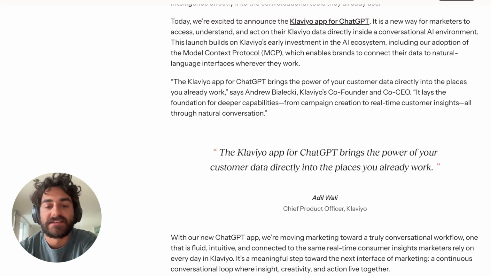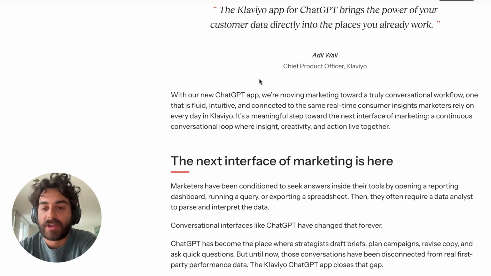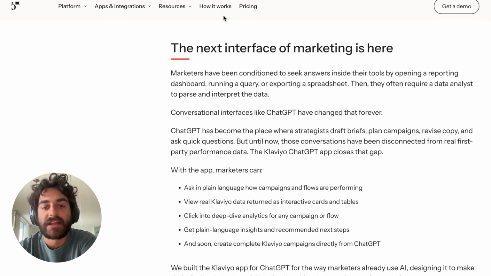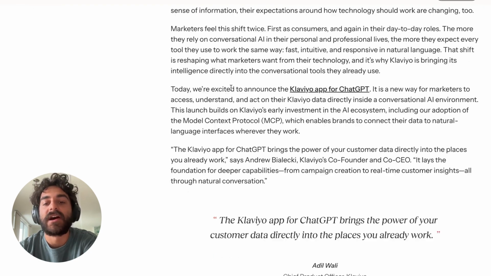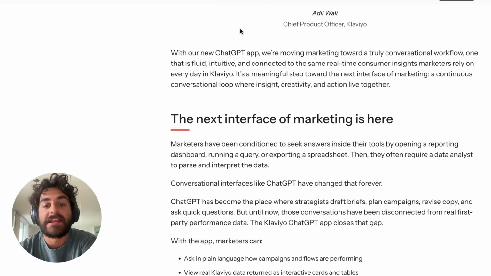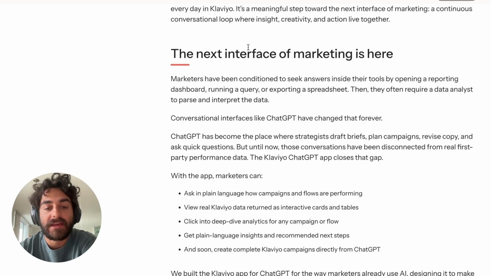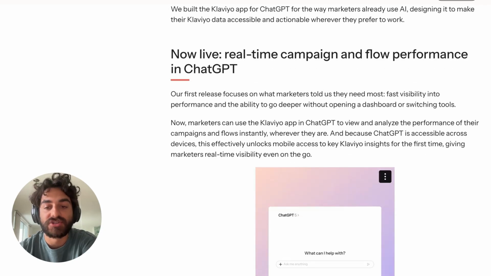So, I figured I'd take you guys along for the ride and basically just see what this can do, show you how to set it up for yourself, and see how useful it can be. So I already read through this whole blog post, so you don't have to. And the high level is that you're going to be able to talk to your data. You're going to be able to get insights about your campaigns, about your flows, and you're going to be able to do all of that directly inside of ChatGPT or Claude.